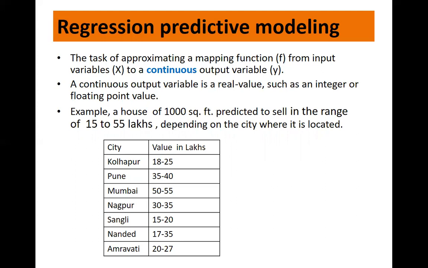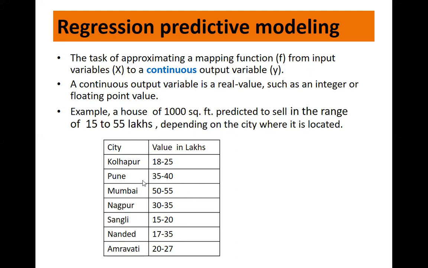Here we take a simple example of a house. We have a house of 1,000 square feet, which is predicted to sell in the range of 50 to 55 lakhs, depending on the city where it is located. This is a given data set. You have the city and the value in lakhs of a house of 1,000 square feet. In Kolhapur, the house will cost between 18 to 25 lakhs. In Pune, it will be 35 to 40. In Mumbai, it will be 50 to 55. Similarly, Nagpur, Sangli, Nanded, and Amravati.